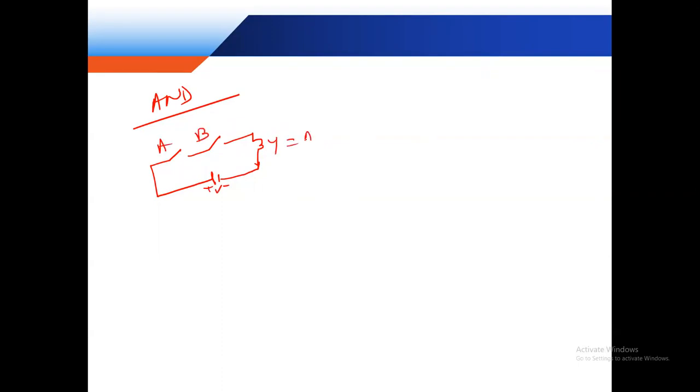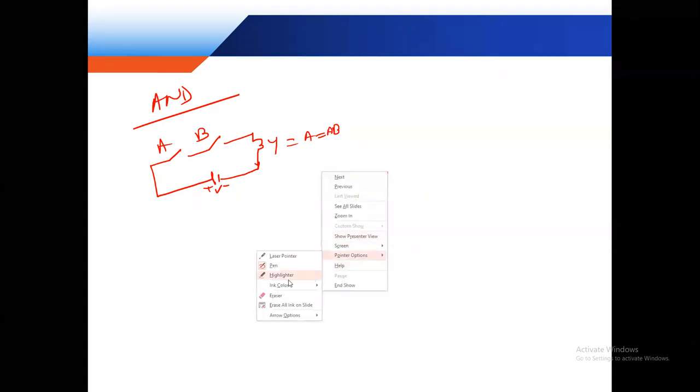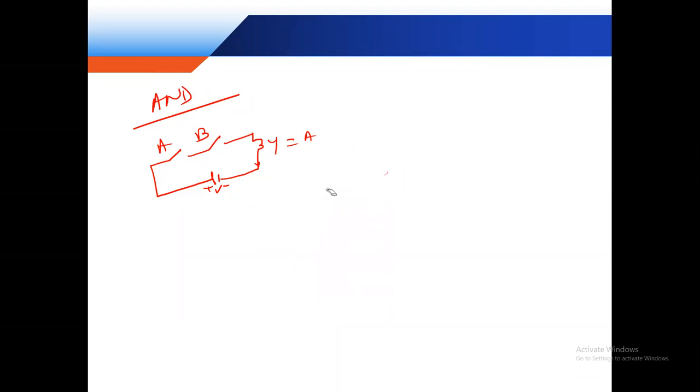So Y is equal to A dot B, or AB. Y is equal to AB. Double switch A and B. This is the input and this is the output.